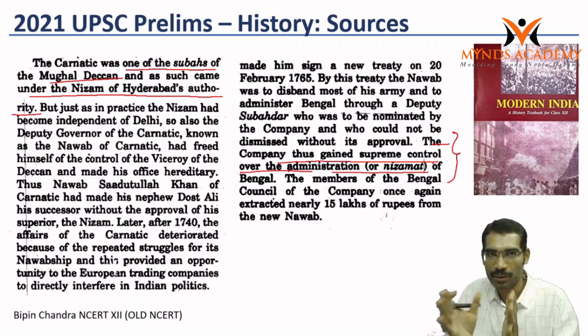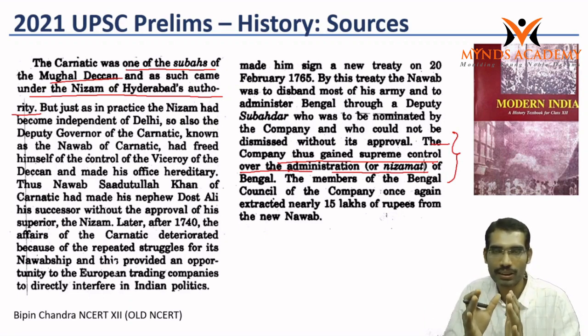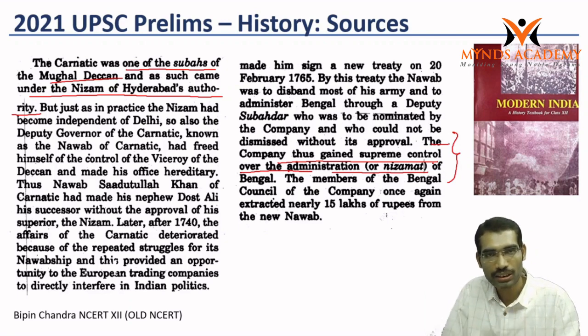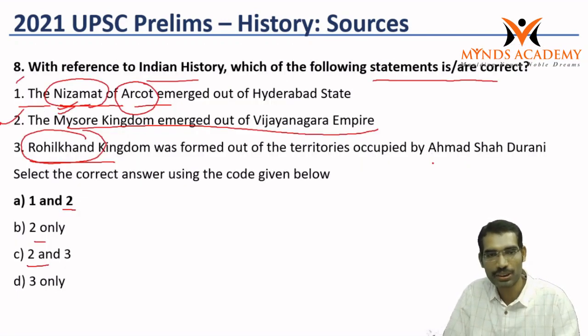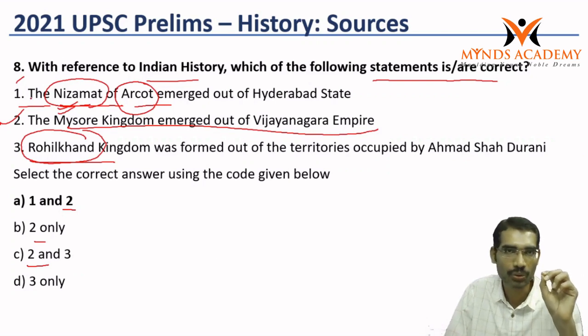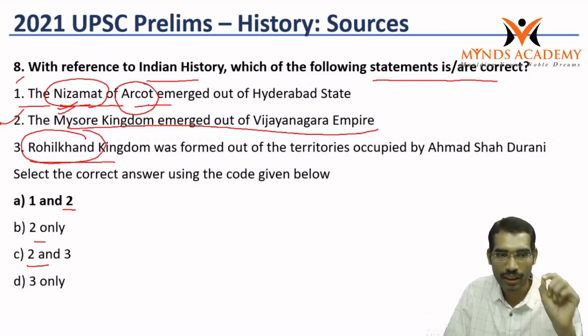This is a separate chapter, where the dual government and the government policies of the British are discussed. So this chapter is giving the information about Nizamat. Nizamat means overall administration. Arcot is the capital of Carnatic. This comes from the first chapter itself.